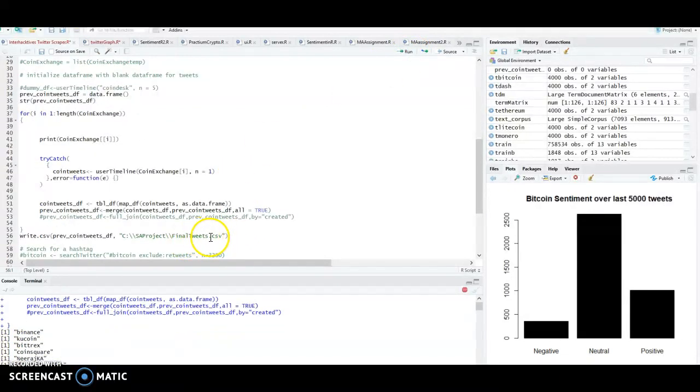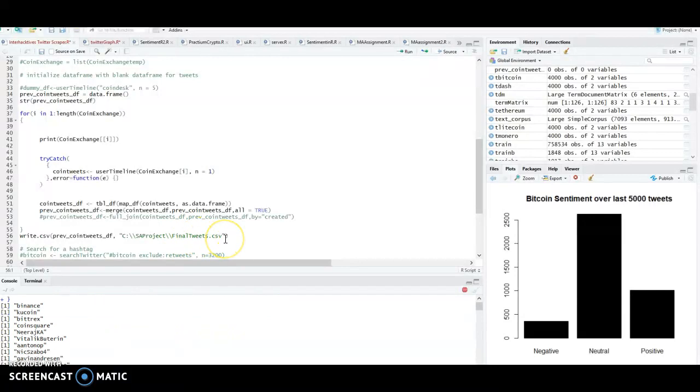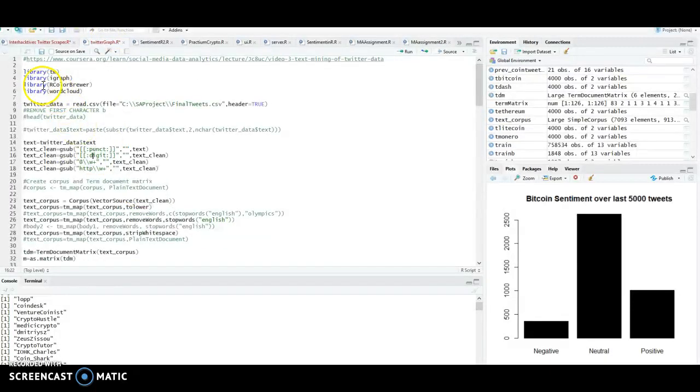And finally it stores everything to the final tweet. So here you can see it's running one by one and it's storing all the tweets. And I was also merging the tweets by each Twitter handle. Now I'll go to the next module where I'll be running some text mining code.